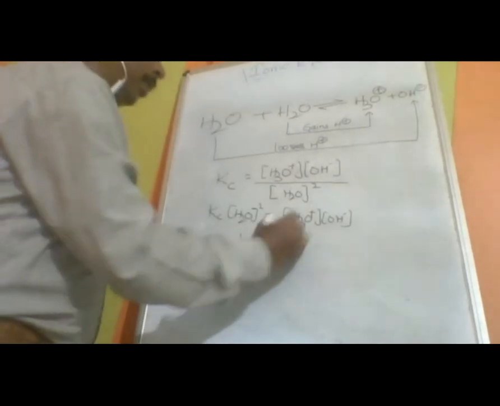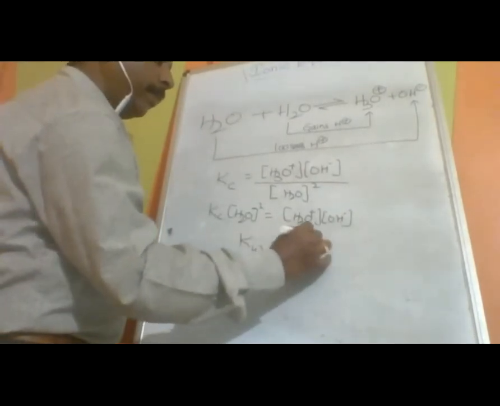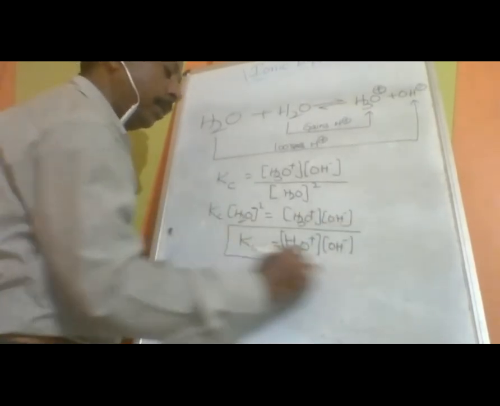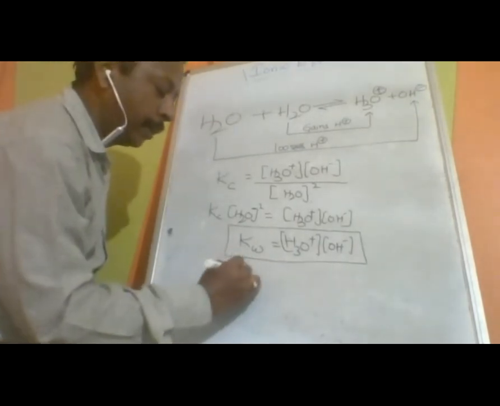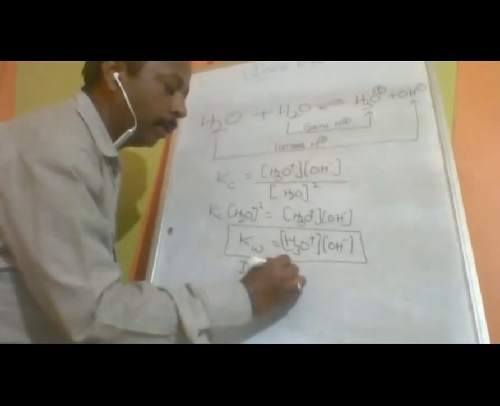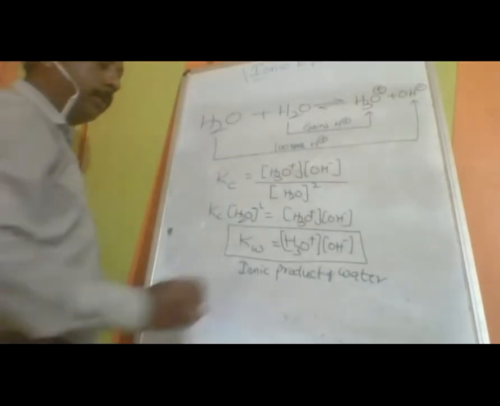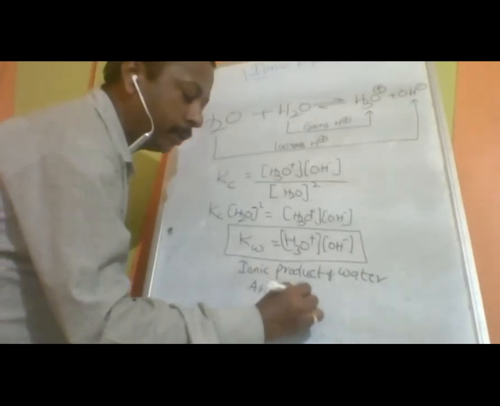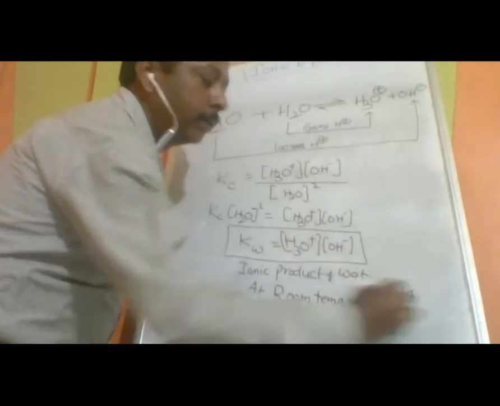Kw is equal to concentration of H3O plus into concentration of OH minus. This is called the ionic product of water. At room temperature, it is fixed as 1 into 10 to the power of minus 14.